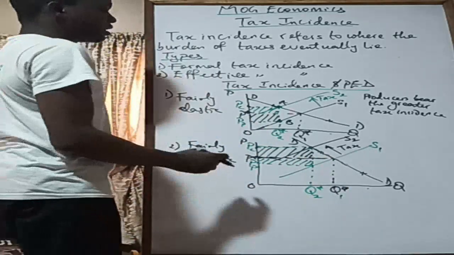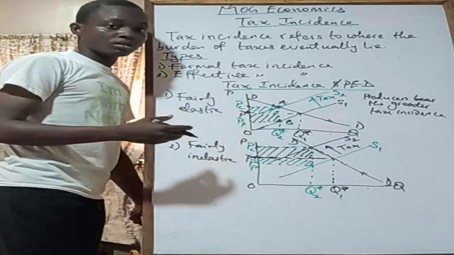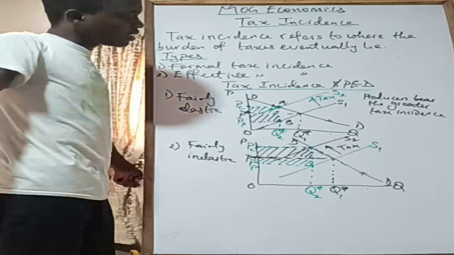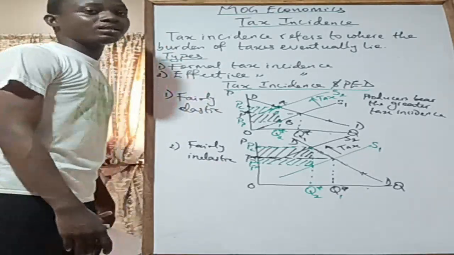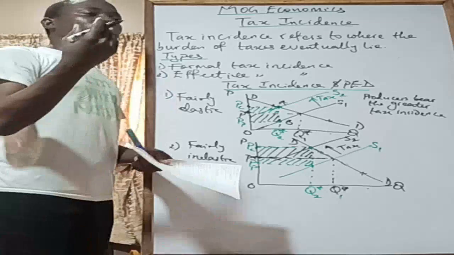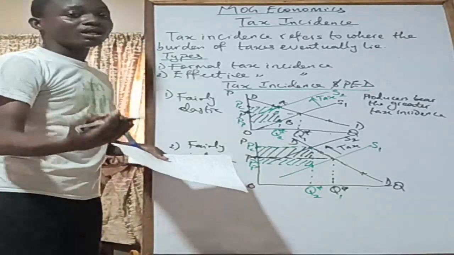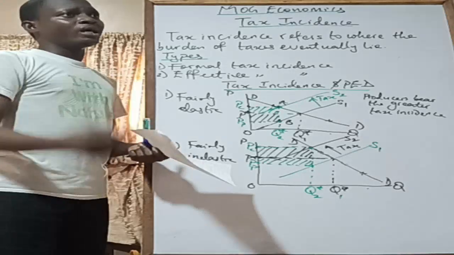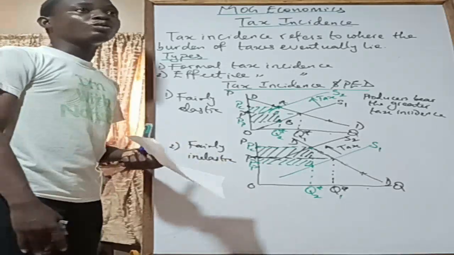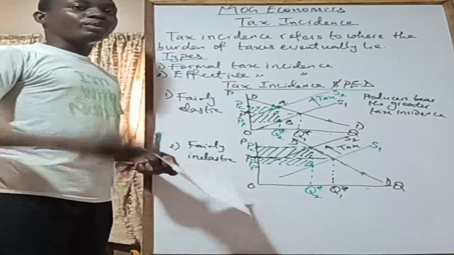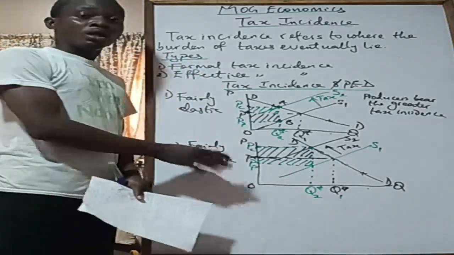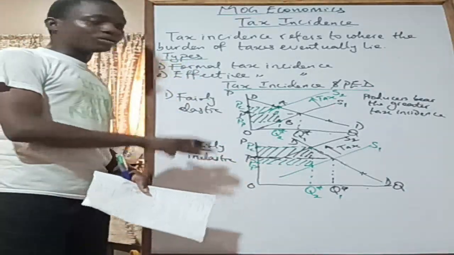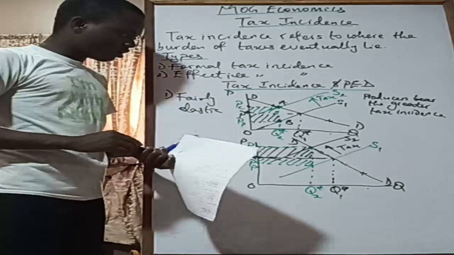So that means this guy is able to push more of the burden to the consumers. And that's actually what happens because you have an inelastic demand. A great increment in price is only causing a smaller reduction in quantity demanded. Which means, of course, people don't really have a choice. So you can push that tax to them and then they pay more of it, compared to you. Producer also pays a part of it, but it doesn't pay all of it.